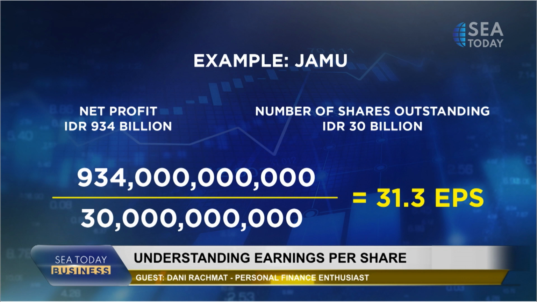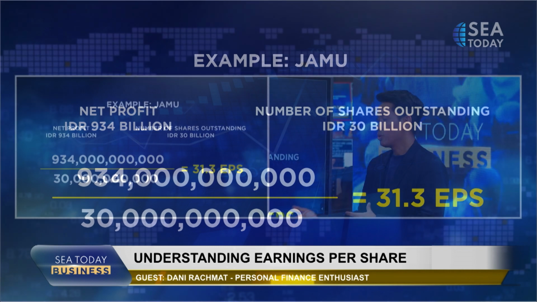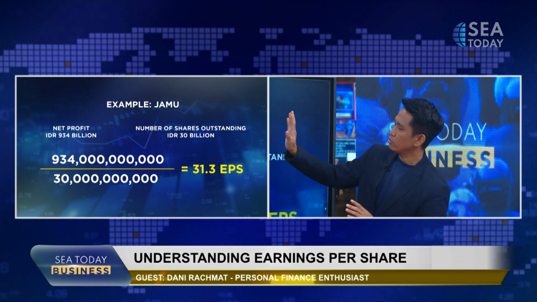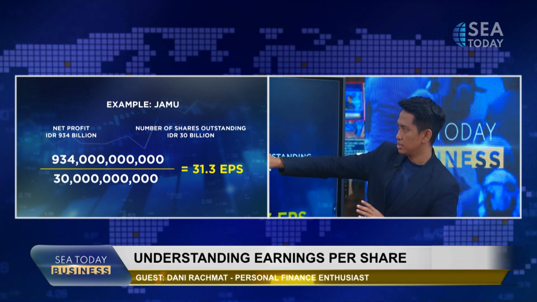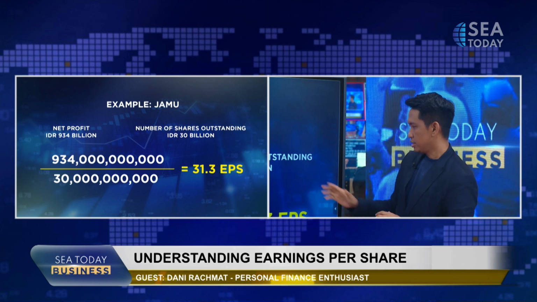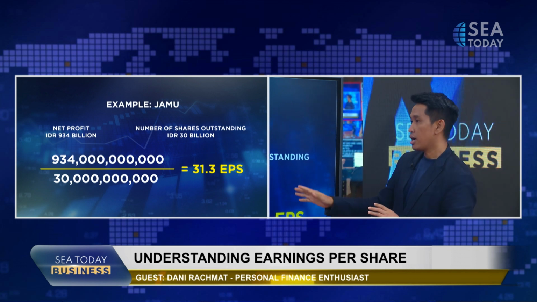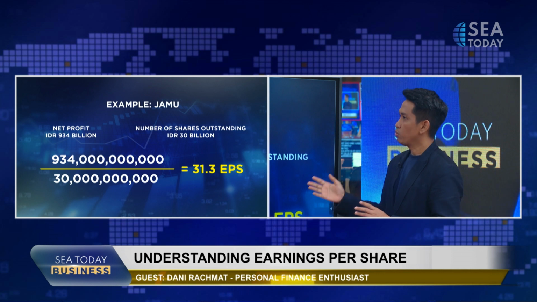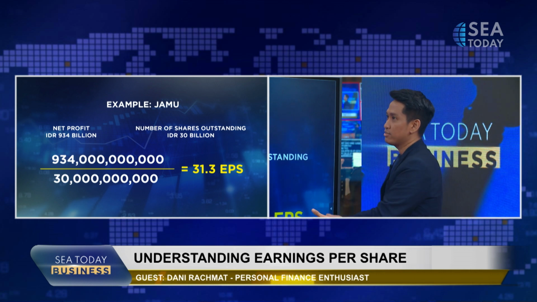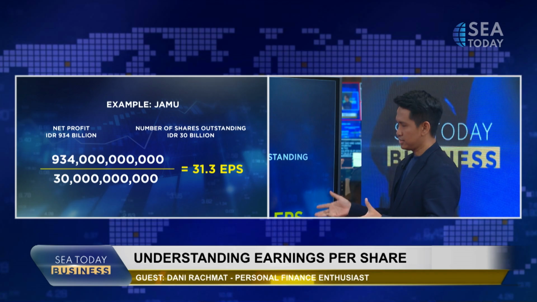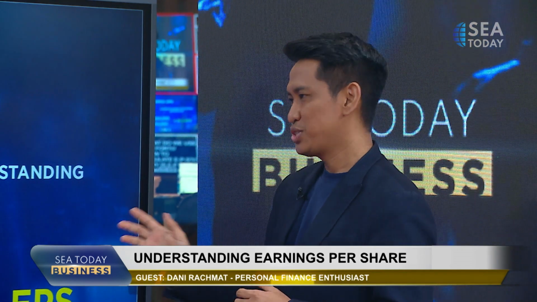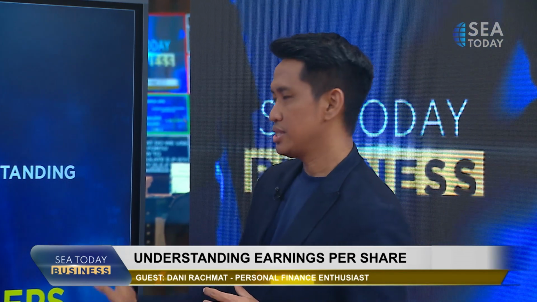31.3 rupiah per share. Looking at this, we don't know whether this is good or bad, so we can use this EPS ratio to compare with other companies. For example, if another company in the same industry as Jamu makes 120 rupiah per share, which one will you invest in, depending just on the EPS? Yes, then it's the 120 rupiah, of course. So that is why this EPS is important.